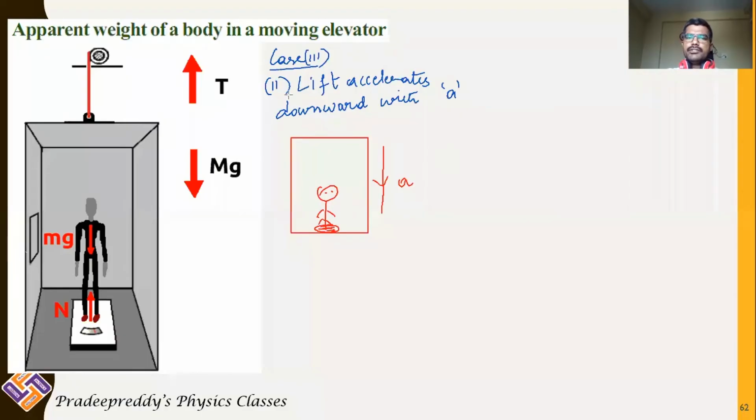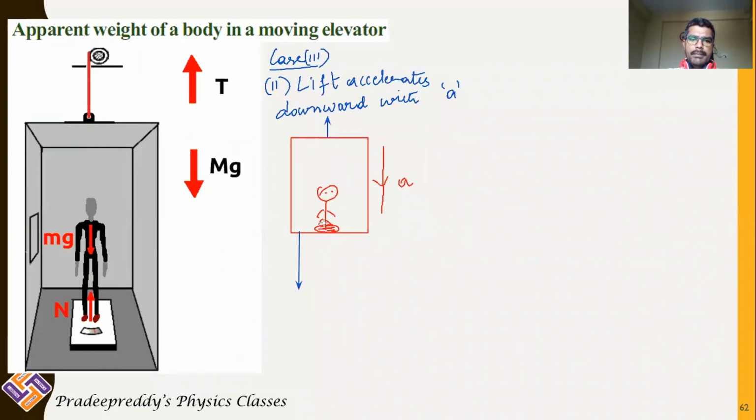Now let us see case 2, or the second part of case 3, where the lift is accelerating in the downward direction. Whenever the lift is accelerating downward, there will be one force, that is tension in the string, and there will be a gravitational force acting on the whole mass of the person and mass of the lift.